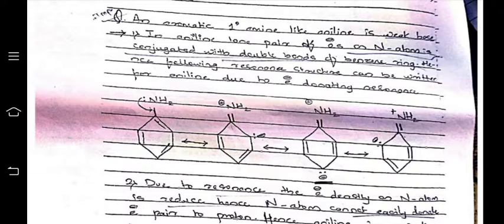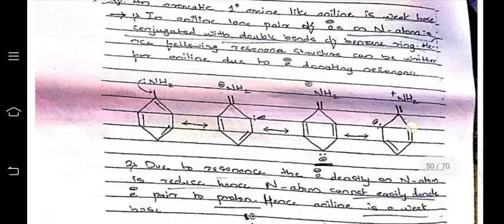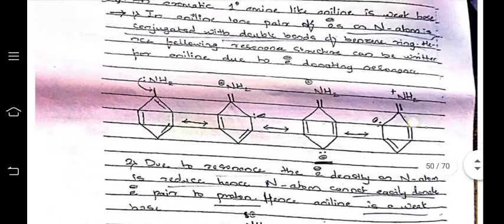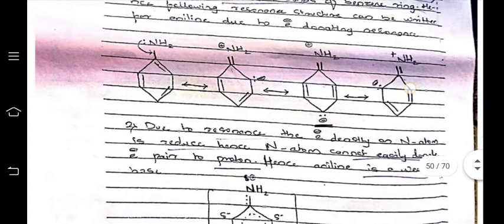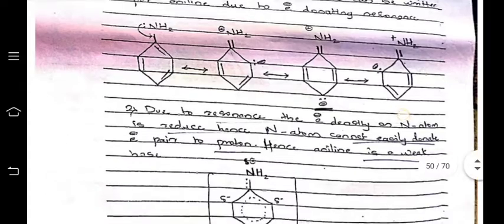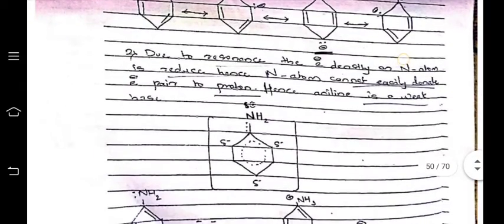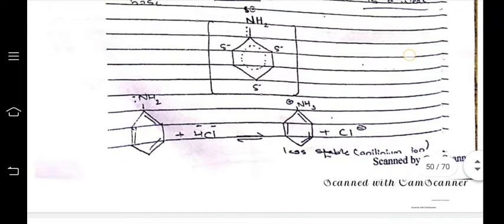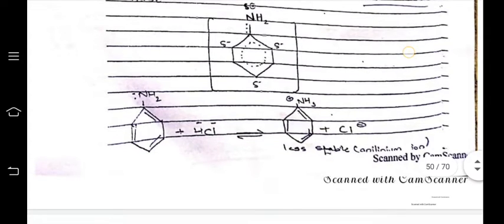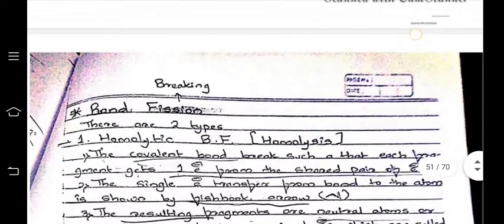Among amines, primary aromatic amines like aniline are weak bases. In aniline the lone pair of electrons on the nitrogen atom is involved in resonance, forming resonating structures. That is why the lone pair is busy and not easily available for bond formation or for donation to H plus ions. So in this case it acts as a weak base.